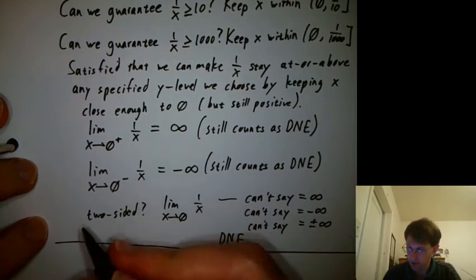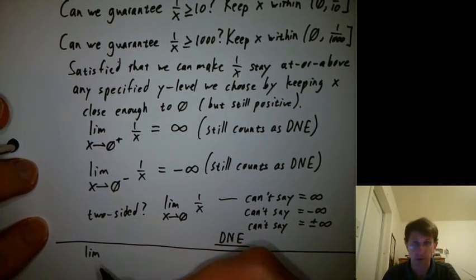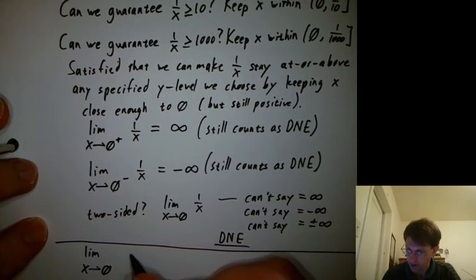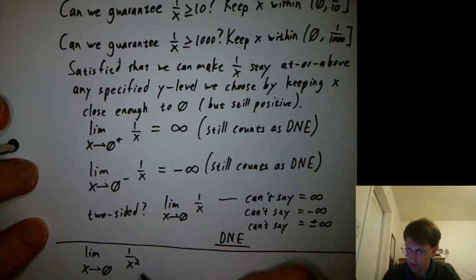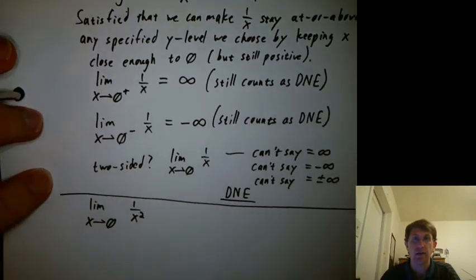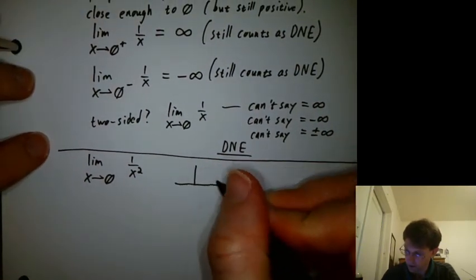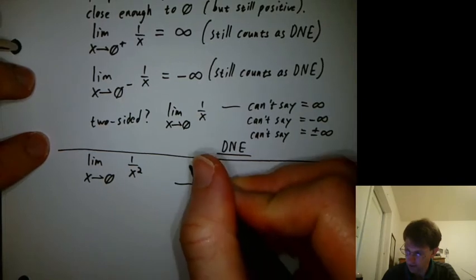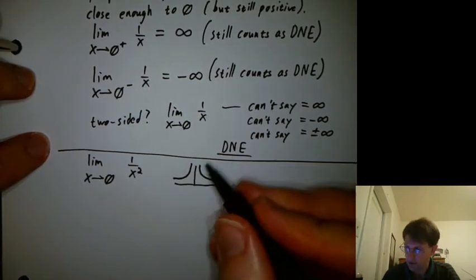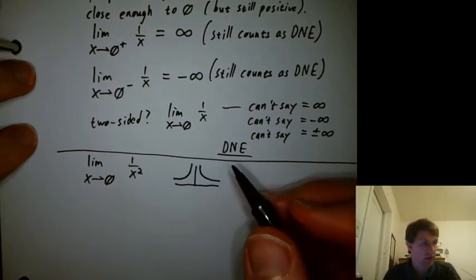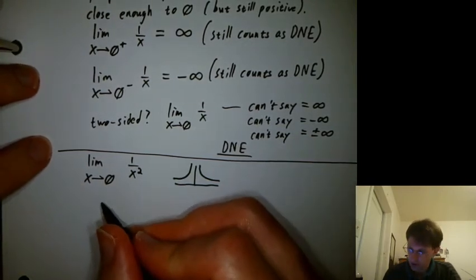What's another interesting function that behaves kind of like that? How about the limit as x goes to 0 of 1 over x squared? Take a sec to draw 1 over x squared. It looks by eye a lot like 1 over x, but instead of being negative over here, the negatives get squared, and so you get positives. So what would you say is that limit?